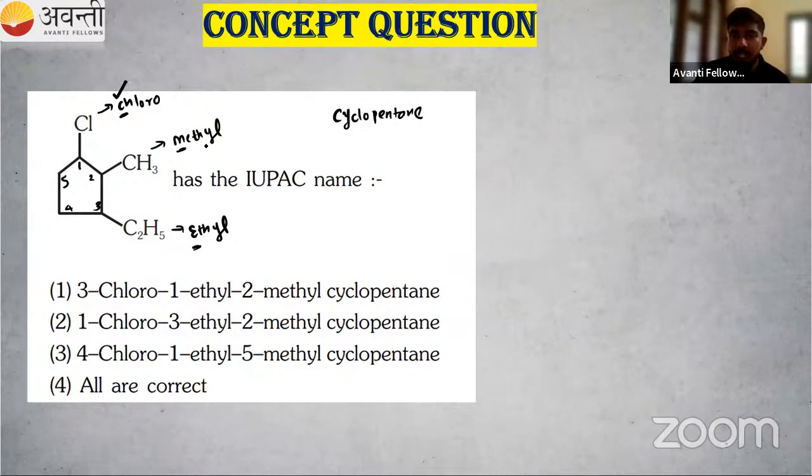So alphabetical order, you only have to know A, B, C, D. That is our alphabet, right? So 1-chloro, that is C, that is first. Then E, that is second. Then M, that is the third one. So 1-chloro, 3-ethyl and 2-methyl, that is the name. Okay, so I hope this is also clear to you. Simple examples, but these are asked in the question papers in various entrance examinations.